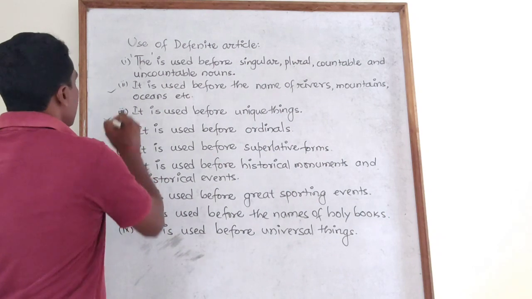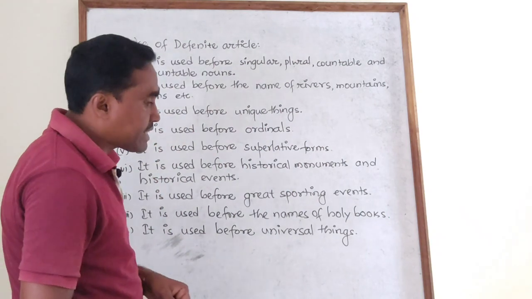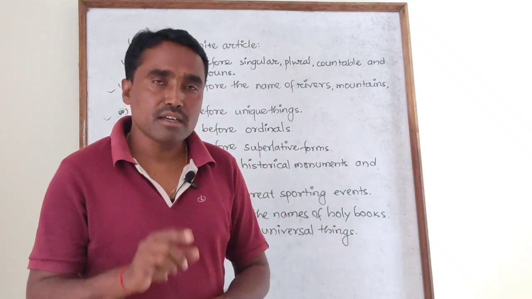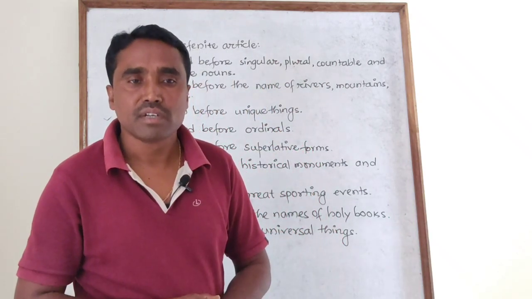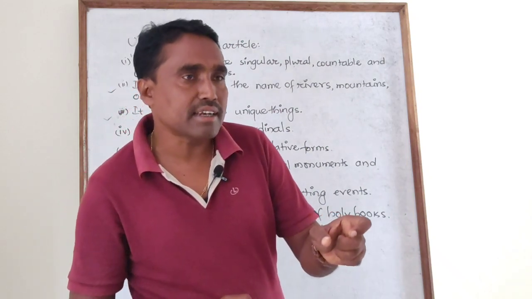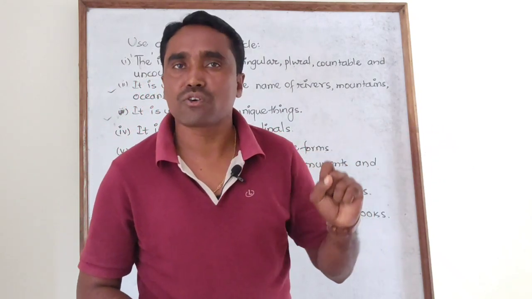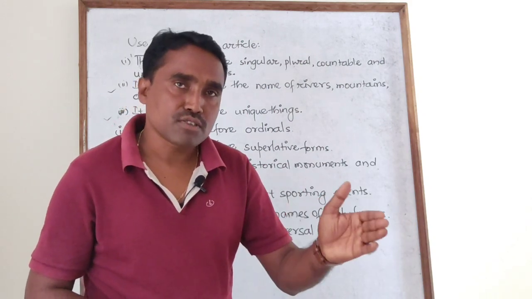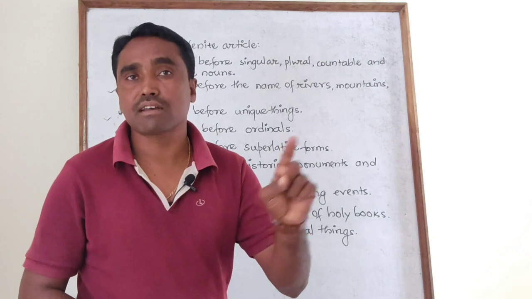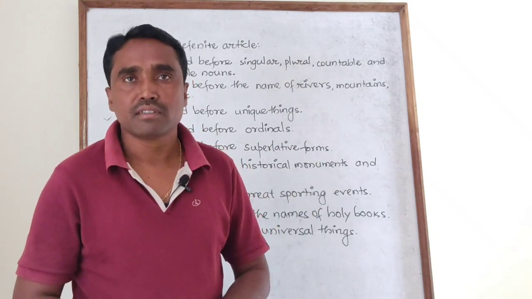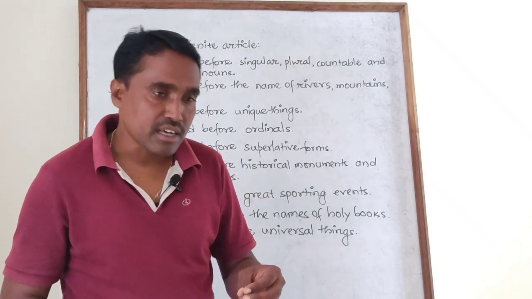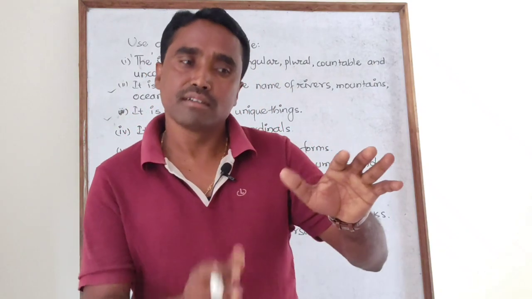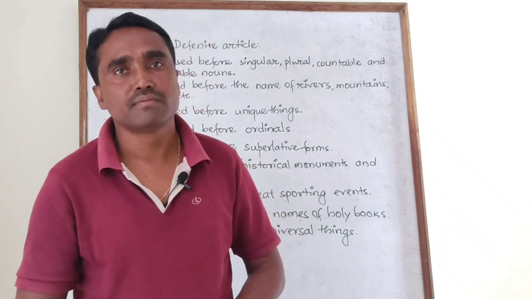Come to the third point. It is used before unique things. Now the question is, sir, what are unique things? Unique means which are just one and only. You cannot find exactly a similar second piece of it. For example, I need to say the Taj Mahal. I can't say a Taj Mahal. Okay, I need to say the Vidhan Soudha. It is one and only. You won't find another such structure.